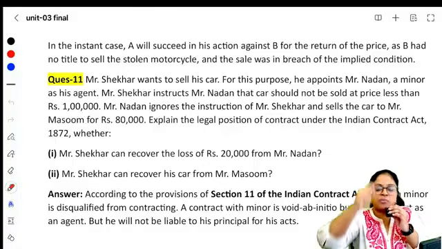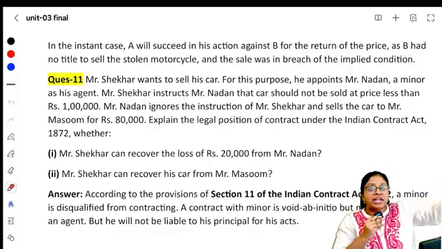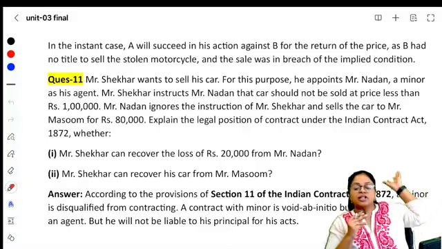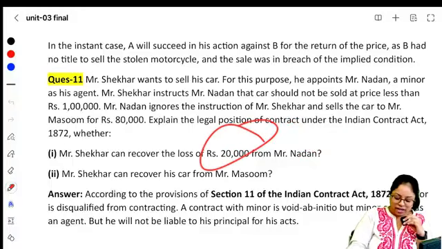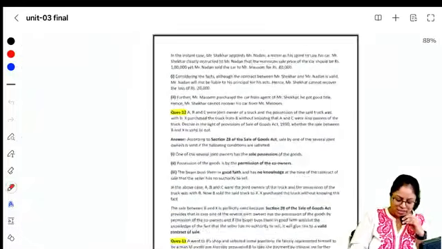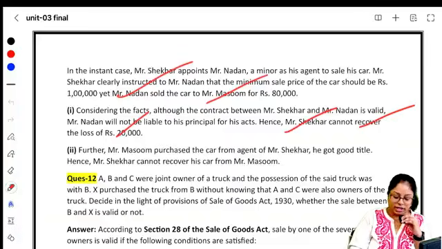If the buyer has purchased the goods from the mercantile agent in good faith, and the buyer did not know that the mercantile agent did not have the authority to sell, he will get a good title. Can Shekhar recover the loss of 20,000 from a minor? Can a minor be held liable? The answer is no. Shekhar cannot recover it from the minor.